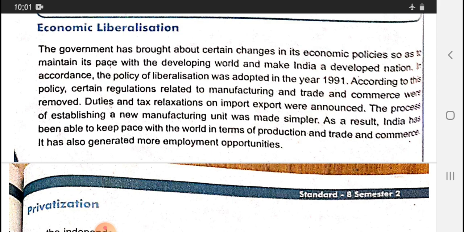People want to do business, but export-import duty, GST and all these things discourage people from doing business. That is why this policy was adopted, and with good flexibility business is growing well. The process of establishing new manufacturing units was made simpler. As a result, India has been able to keep pace with the world in terms of production, trade and commerce. It has also generated more employment opportunities. So free and easy business can develop many opportunities for the people.